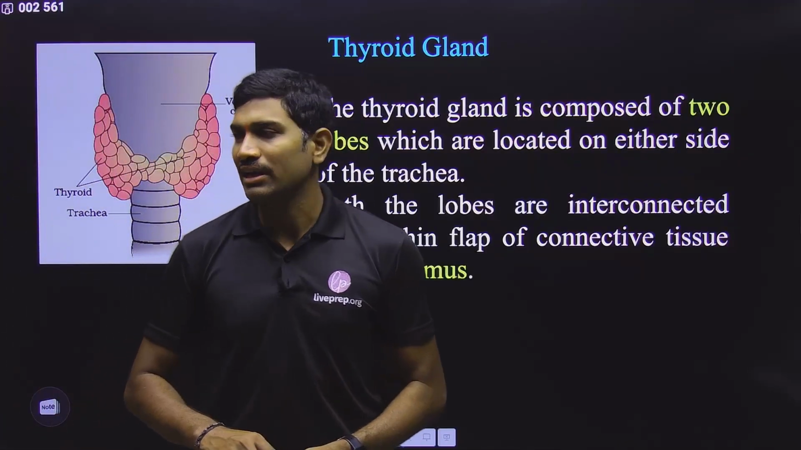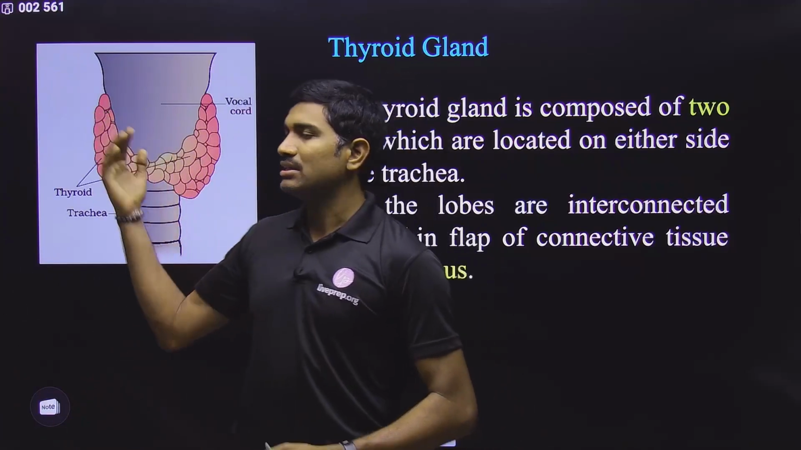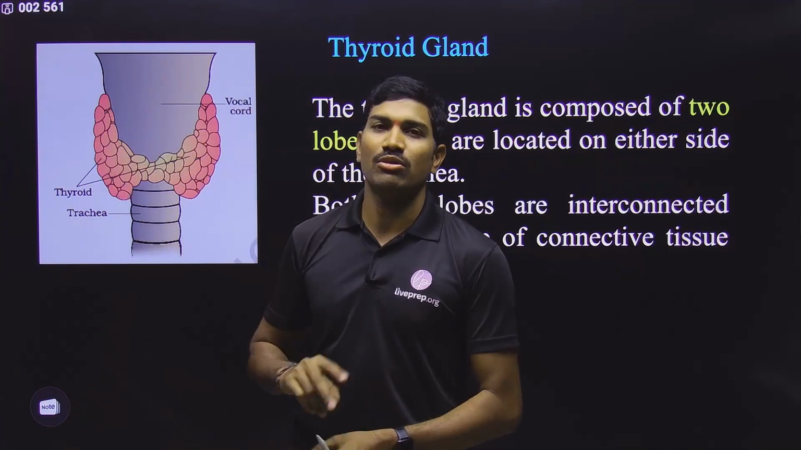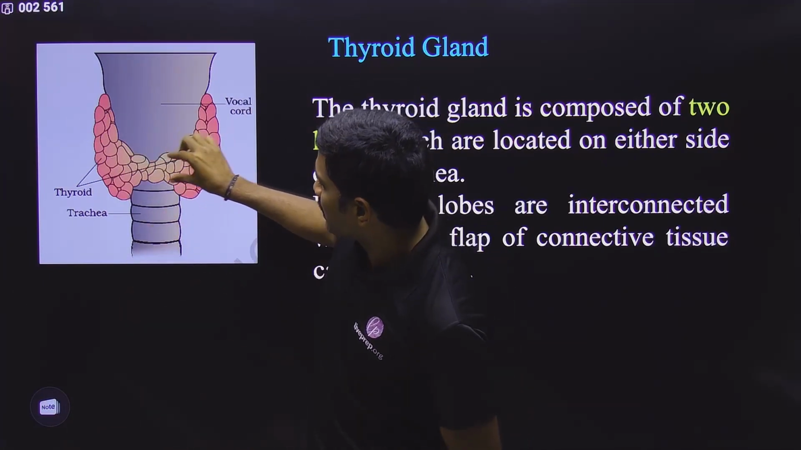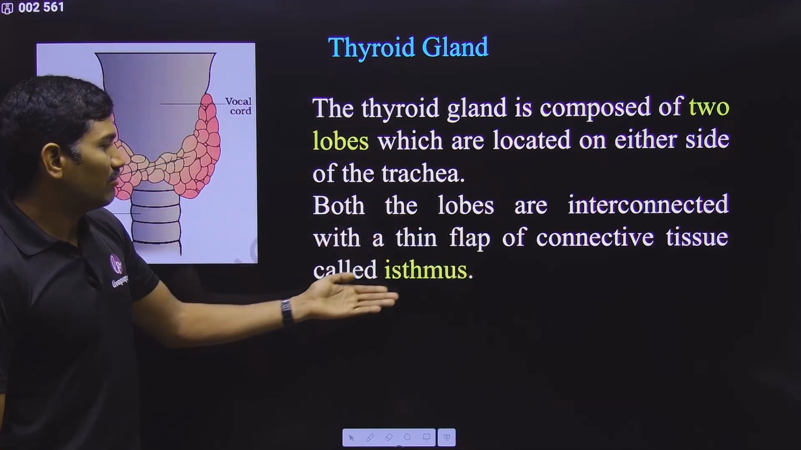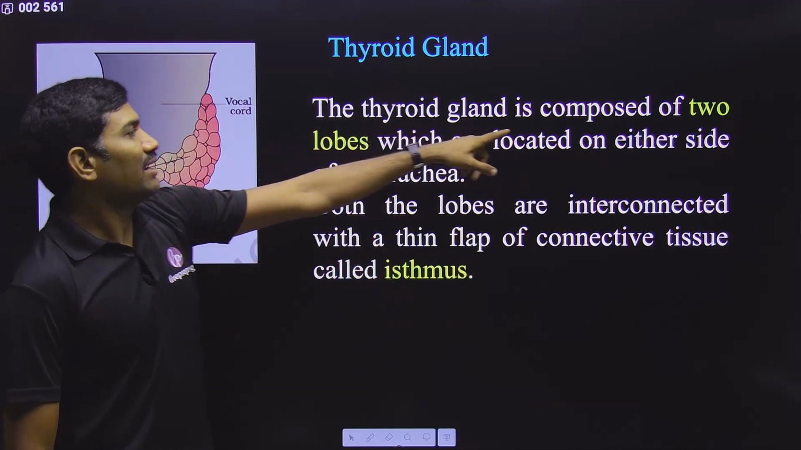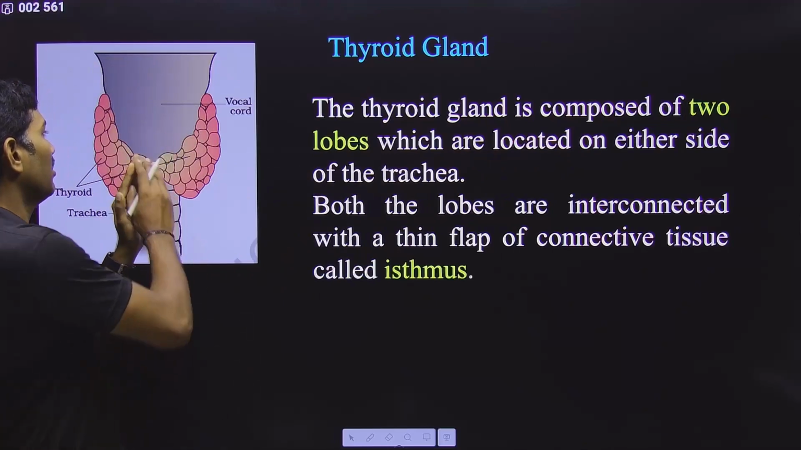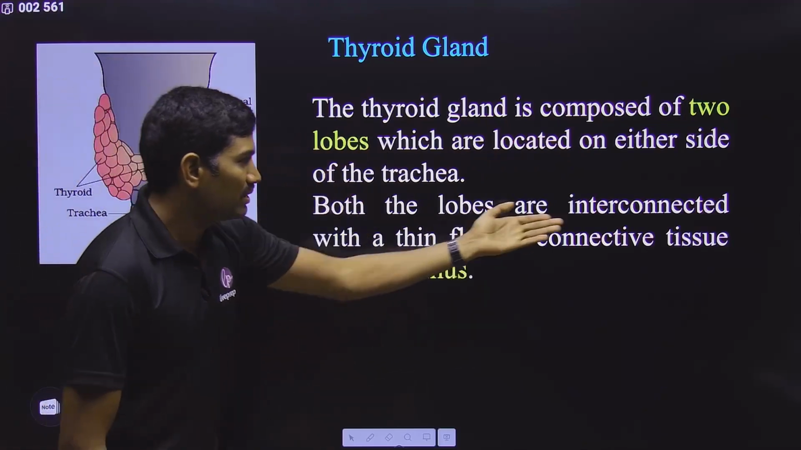With respect to thyroid gland, here it is having the two lobes. This is the right side lobe, and this is the left side lobe. Right side lobe, left side lobe. Two lobes are present, and these two are connected by a connective tissue that is called as isthmus. So this is what they have very clearly mentioned in the NCERT, and it is having two lobes located on either side of the trachea. This is the trachea, on either side it is present. This is what simply they said.